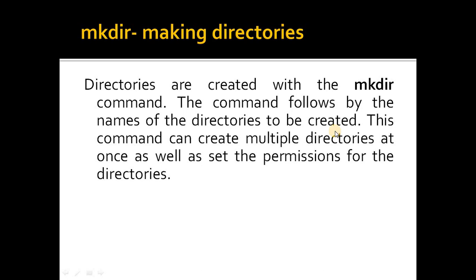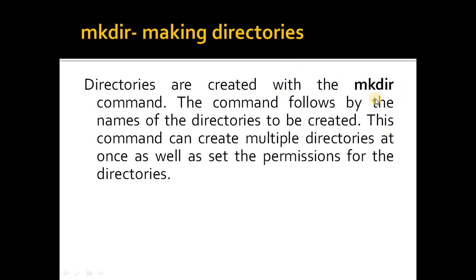So when you want to create a new directory, you should use the mkdir command and then give the name of the new directory which is to be created. This command can create multiple directories at once as well as set the permissions for the directories. It is not that at one time we can create only one directory.